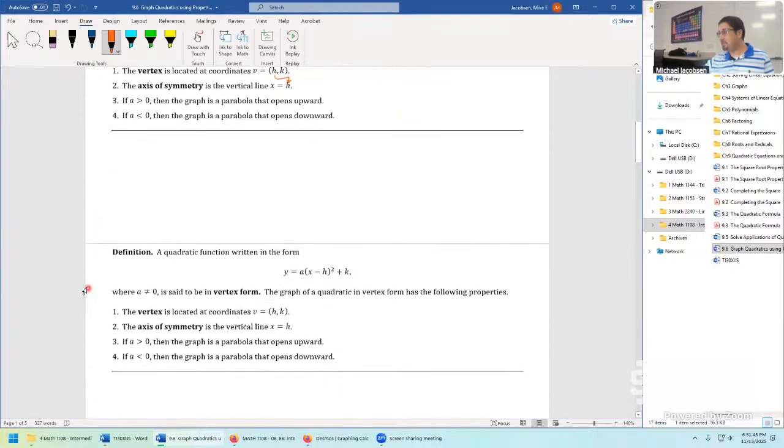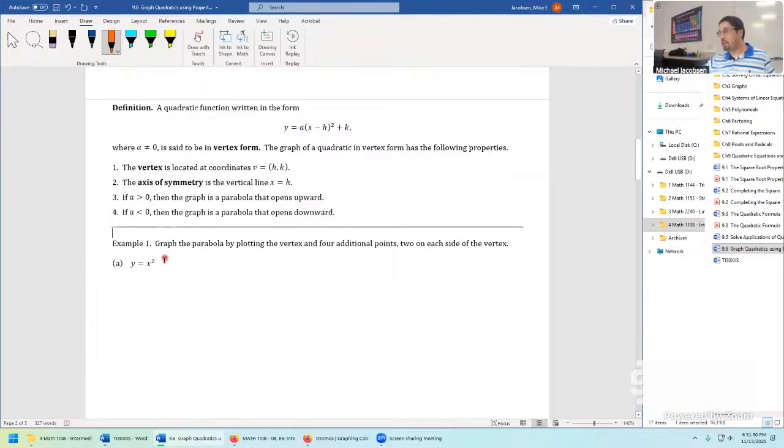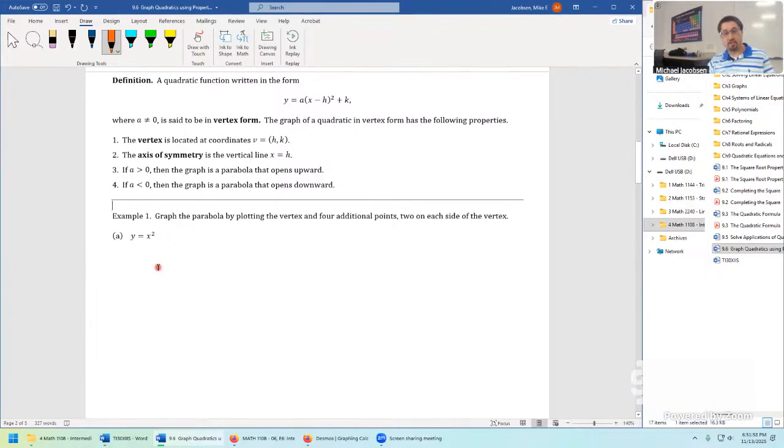Okay, let's try it out all over again for some fresh problems. The example says, graph the parabola y equals x squared, making it another pretty good warm-up question, by plotting the vertex and 4 additional points, 2 on each side of the vertex. This seems like a lot when they say plot with 4 points, but plotting 2 on each side of the vertex is just reminding us that there is massive symmetry in every parabola. So we're going to use the axis of symmetry idea to do 2 points to the right of the vertex, and then just mirror them over to get the other 2 points for free.